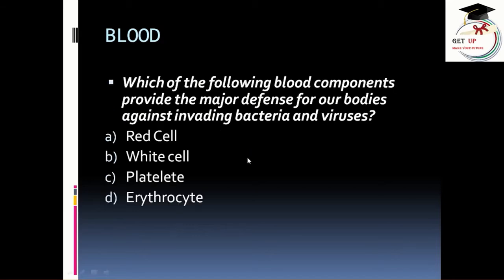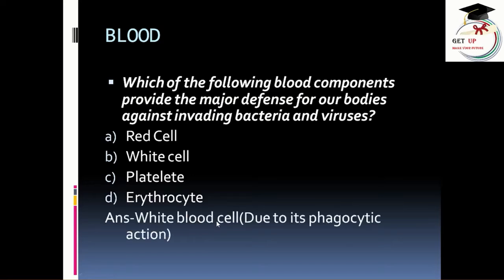Next question, which of the following blood components provide the major defense for our bodies against invading bacteria and viruses? Options are red cell, white cell, platelet and erythrocyte. The correct answer is white blood cell, because due to its phagocytic action, they fight with the pathogens that enter our body.